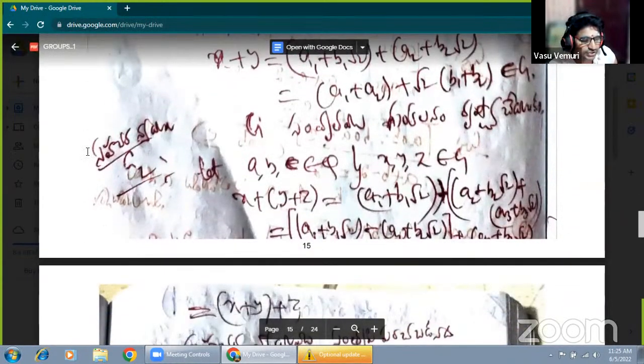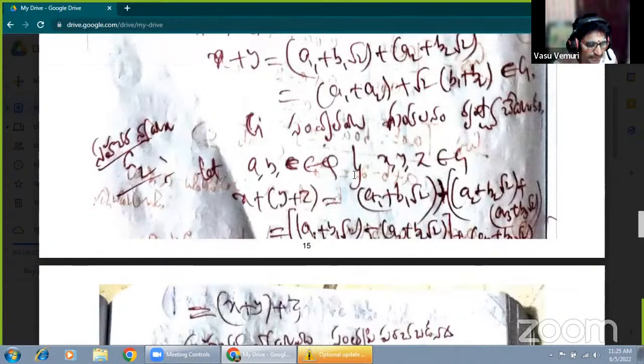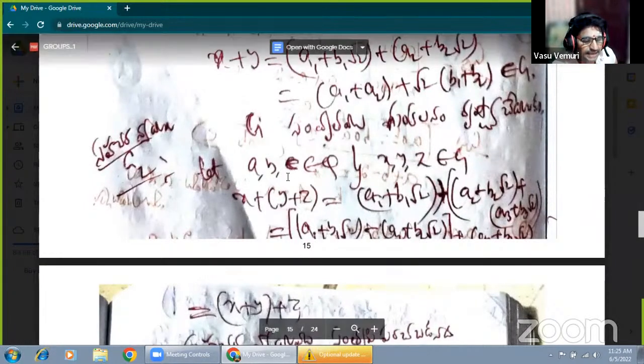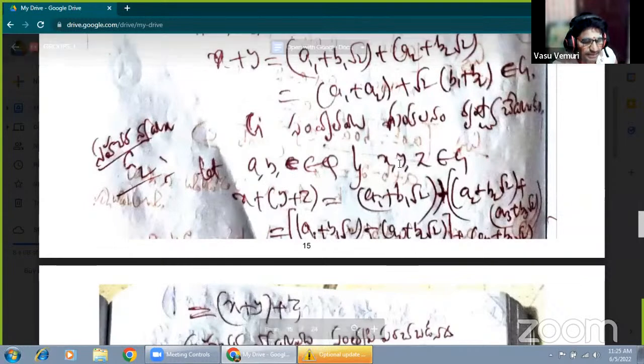Second one, G2, the associative law. Any A, B being rational numbers, and A, B, C being three rational numbers, X, Y, Z being elements of capital G.